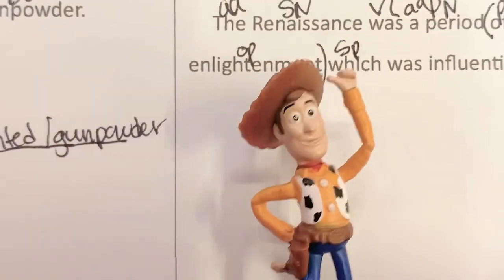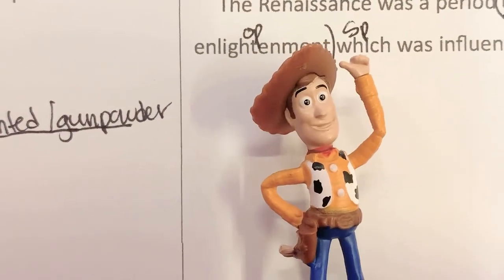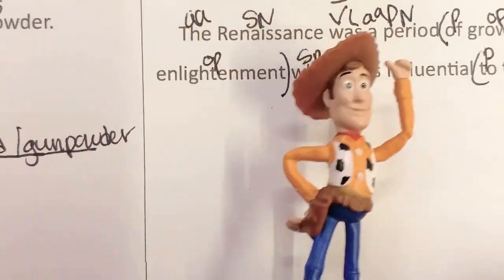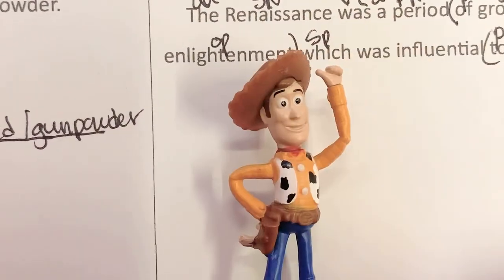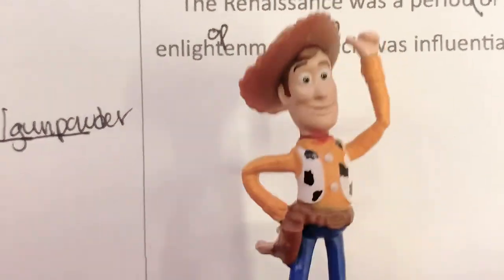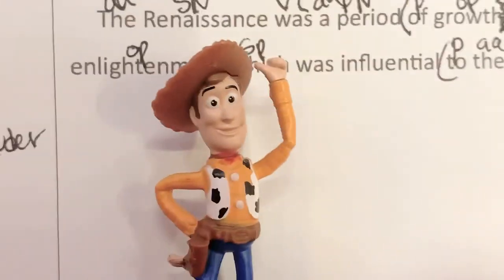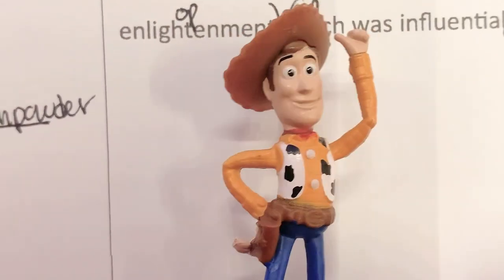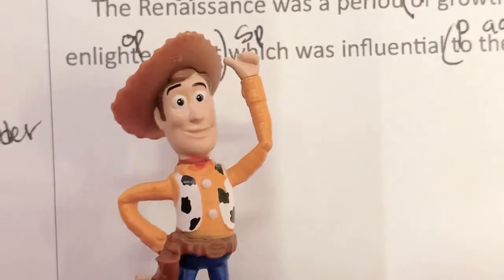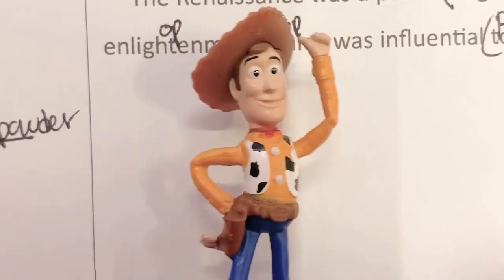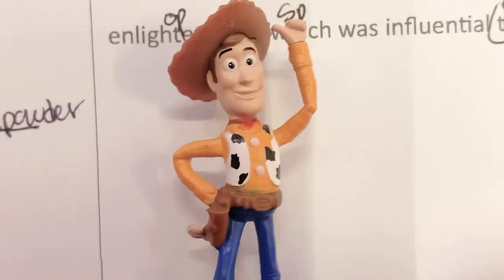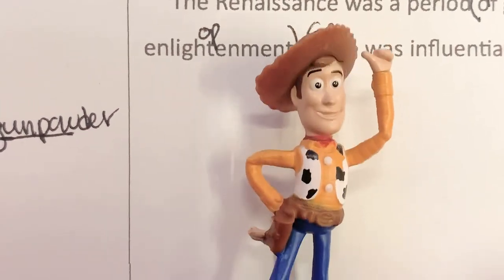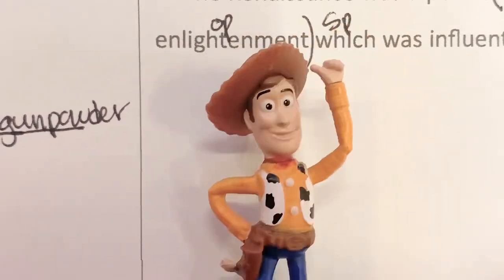What? This could be a pronoun? Yes, because it's replacing a noun. You say the Renaissance was influential, which was influential. But this is a who-which clause, so it's a subject pronoun here. That might not make complete sense, but if there was another subject here, like if I said "which period was influential," then this would be a conjunction and not the subject. But since there is no subject here, this becomes a subject.